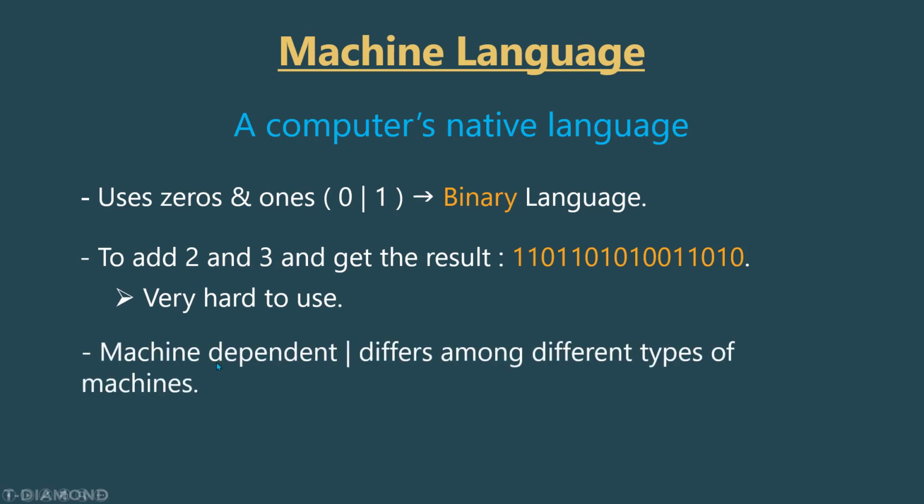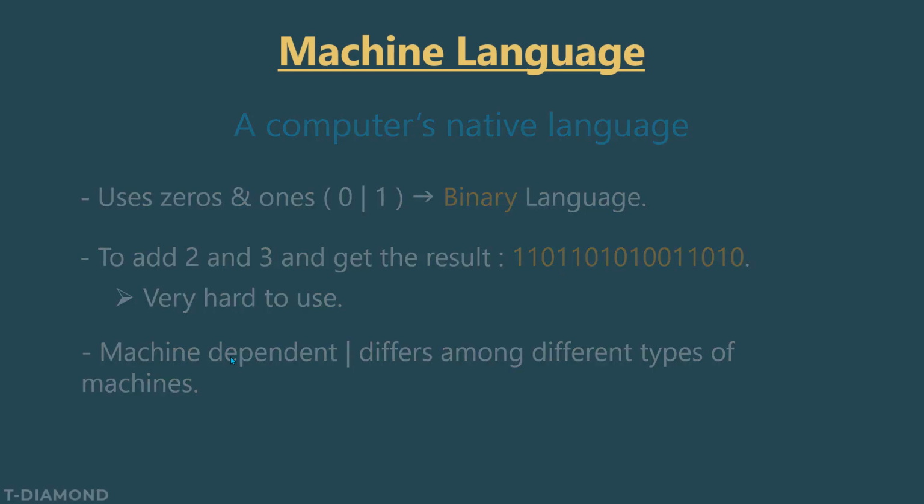Moreover, machine language is machine dependent. It differs among different types of machines. So this code over here might work on a certain machine and it might not work on another machine. So this is what we mean by machine dependent.